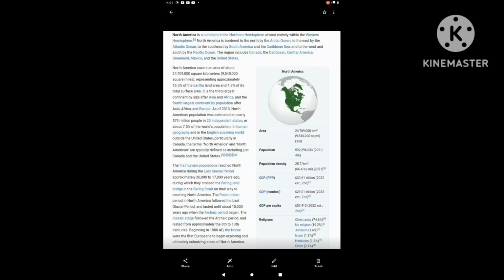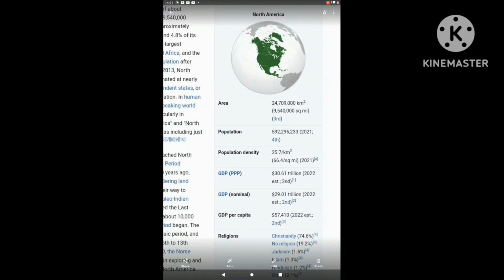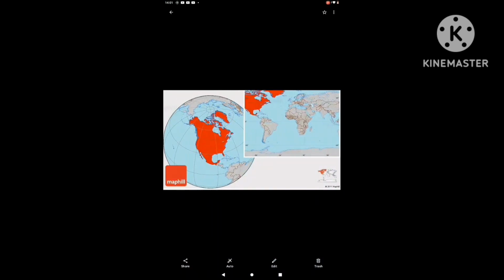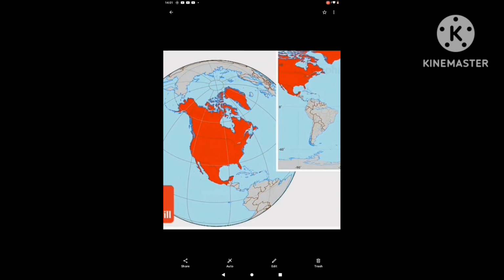As per area, it is the third largest continent. As per population, it is the fourth largest continent. As per GDP, it is the second largest continent. It occupies nearly 16.5% of the Earth's land. If we talk about the surface area, it occupies 4.8% of the total land surface of the Earth. I repeat the data: it is the fourth largest as per population, third largest as per area, and second largest as per GDP.